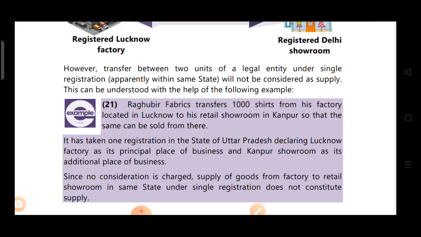Since no consideration is charged, supply of goods from factory to retail showroom in the same state under single registration does not constitute supply. Now, this will be seen from the normal supply point of view. Though there is single registration, that's why it is not constituting supply. Suppose if consideration is charged, then it would have been said to be supply.